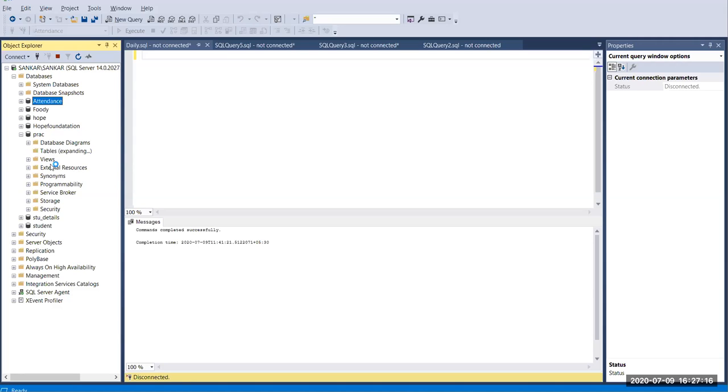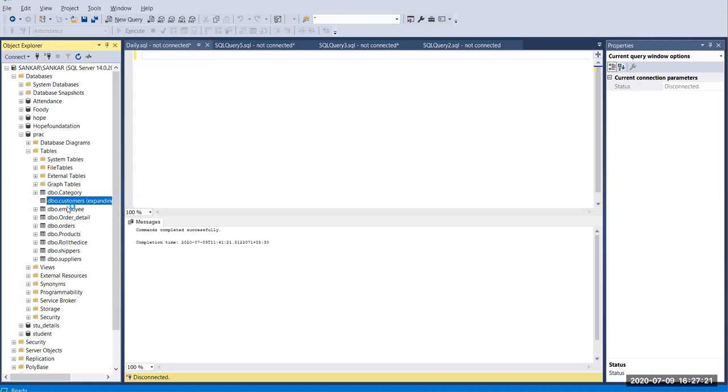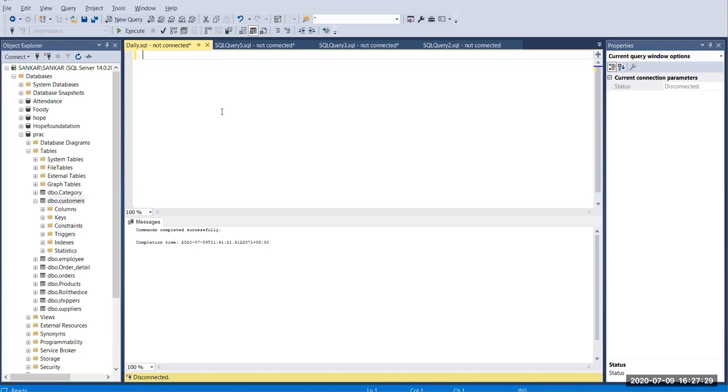Okay, so now you can see here, customers table is in the prac database. Okay, so first you have to give select. Okay, so I'm going to enlarge the screen. Okay, right.